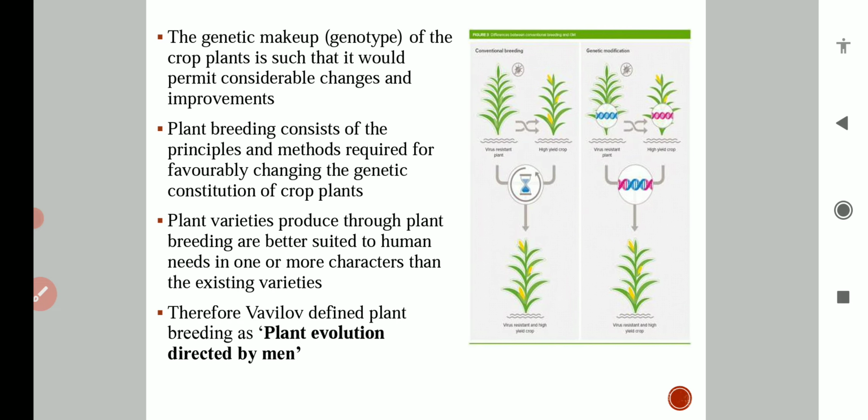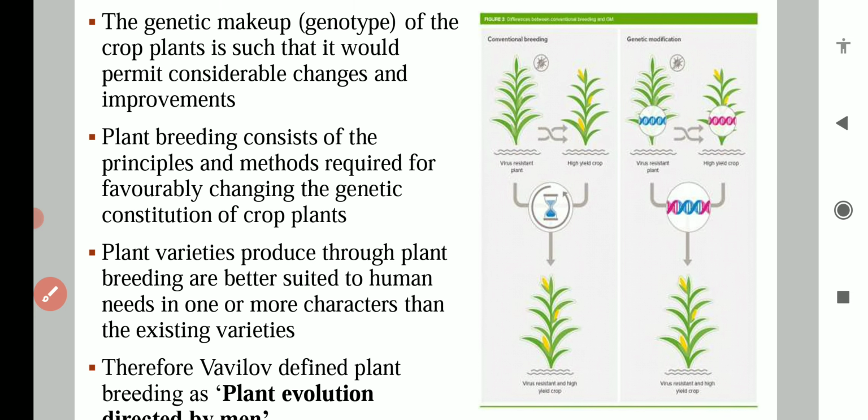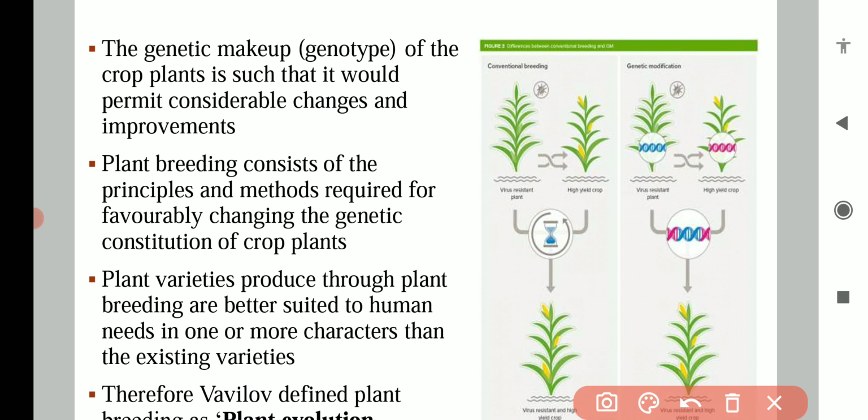The genetic makeup of the crop plant is such that it permits considerable changes and improvements. So all the time there is a chance that we can change the genotype of the plant and make improvements.